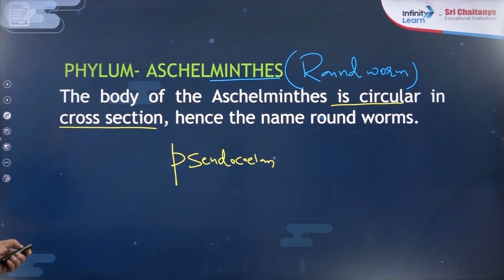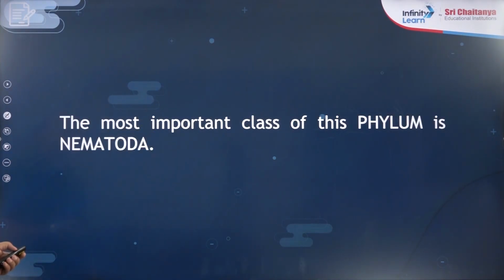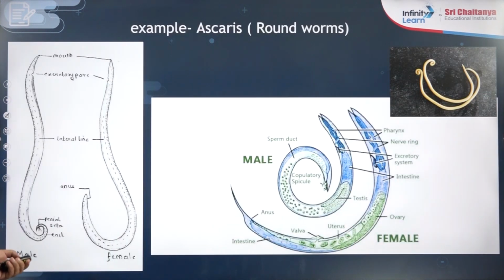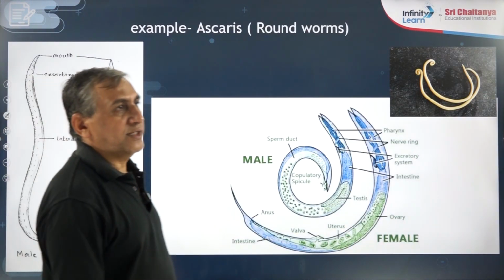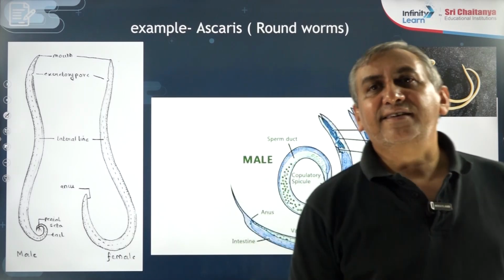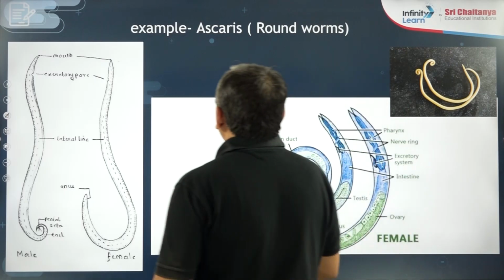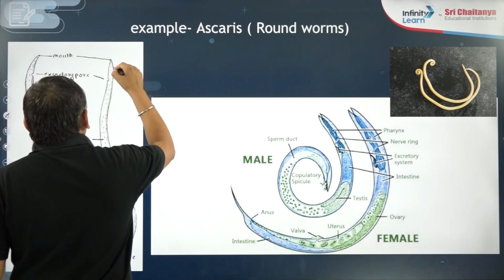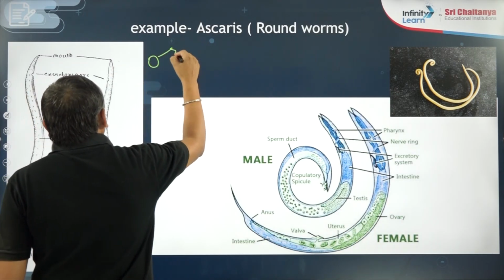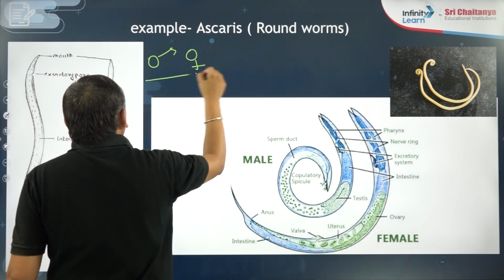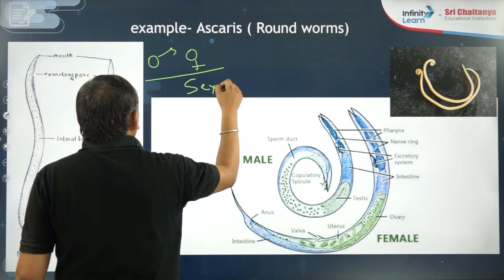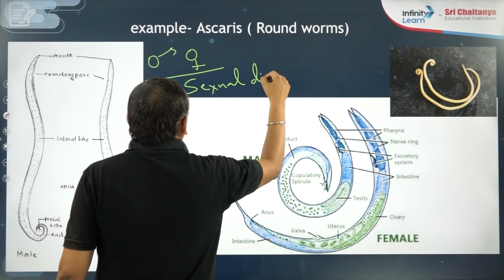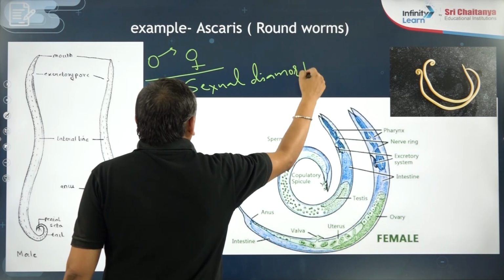This is the one point about Aschelminth, roundworm, and the most important class of this phylum is Nematoda. One very common example is Ascaris, roundworm. Male and female Ascaris show sexual dimorphism.